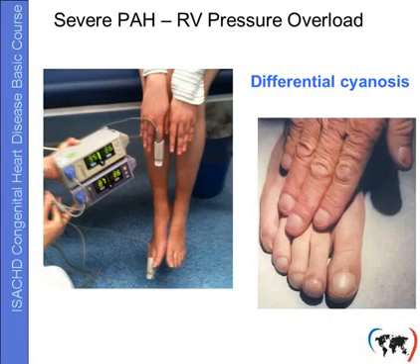However, when examining this patient carefully, we see that he has normal hands and normal fingers, but his feet are cyanotic, the toes show clubbing, and by pulse oximetry, we can confirm that in the fingers there's normal oxygen saturation with 95%, whereas on the toes there's desaturation with 86%. So apparently this patient has differential cyanosis and therefore he must have a PDA.